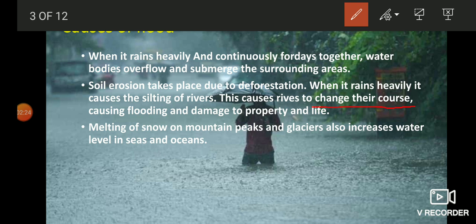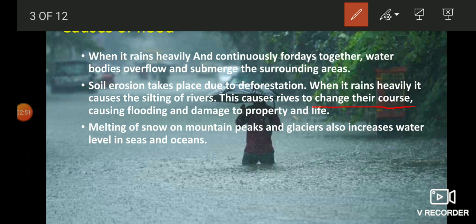Not only that, the river Ganga also changes its path during monsoon and continuously submerges areas. Especially in West Bengal, we can see the district Malda, district Nadia. Many villages are drowned due to the flood caused by the Ganga river.